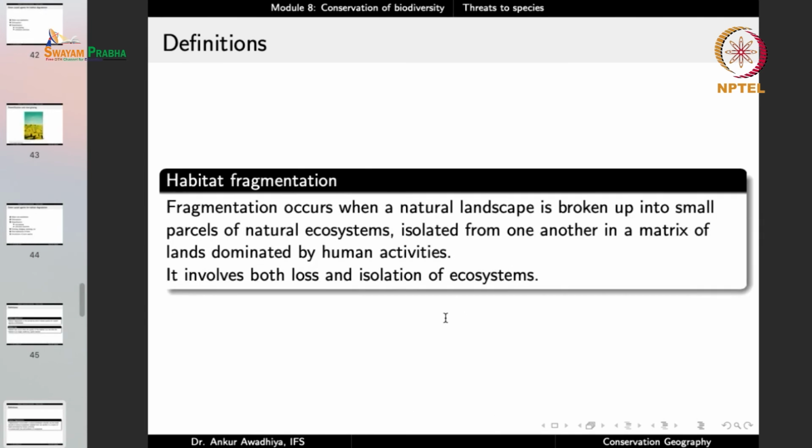Another thing is habitat fragmentation. Fragmentation occurs when a natural landscape is broken up into small parcels of natural ecosystems, isolated from one another in a matrix of lands dominated by human activities. And it involves both loss and isolation of ecosystems. So when there is habitat fragmentation, the natural landscape is broken up into small parcels.